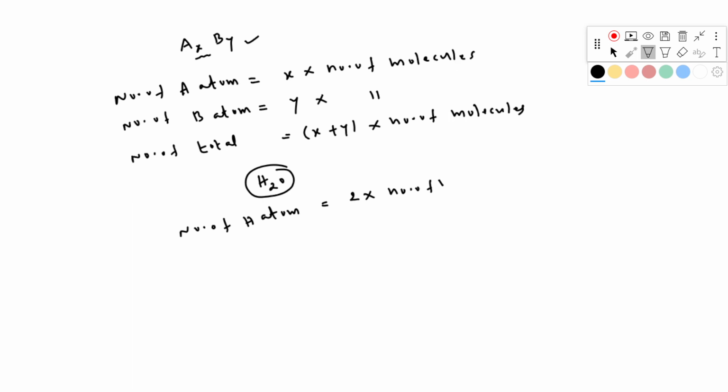How many oxygen atoms are present? Again, you take the coefficient 1, that is 1 into number of molecules. The total number of atoms present in the molecule is 1 plus 2, 3 into number of molecules. Clear? Okay.